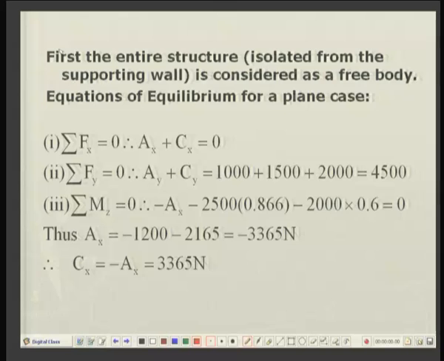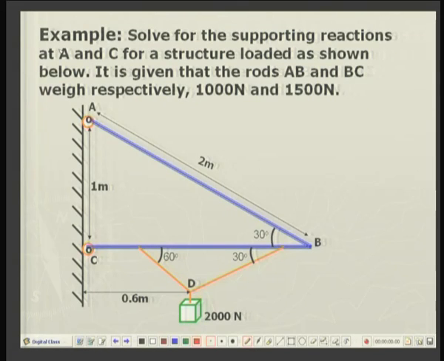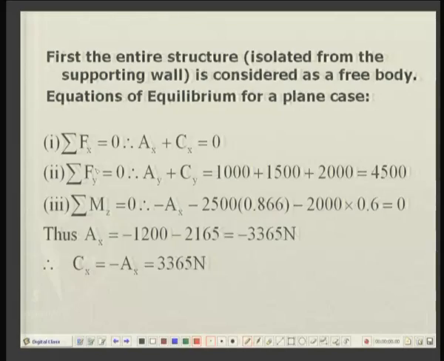So, let me say that here is Ax, the horizontal reaction, then Ay, similarly Cx and Cy. So, you can say that Ax plus Cx is equal to 0, sum of vertical forces is 0, means Ay plus Cy is equal to the sum of applied vertical forces.